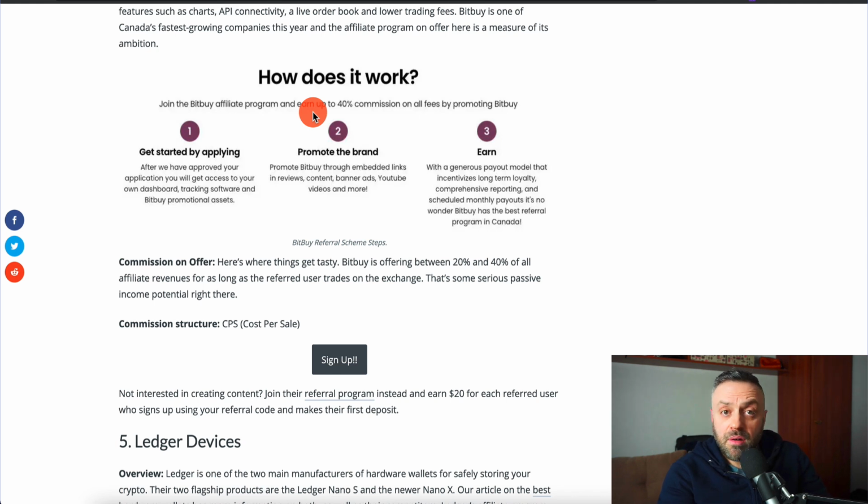We're going to be using free tools to do it. You don't need to pay for anything. You don't need a website. You don't need a landing page. You pretty much don't need anything. You just need a little bit of time.